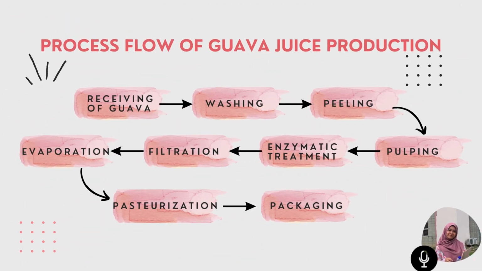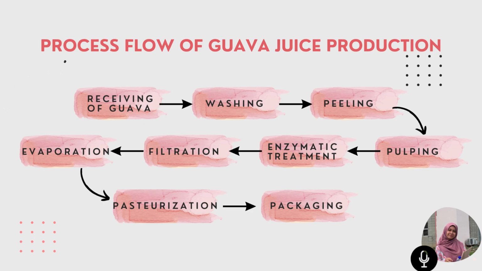This is the process flow of the guava juice production. First is receiving of guava fruit, where quality inspection will be done to choose the best fruit for production. The second process is washing to remove contaminants and dirt. The third process is peeling, where we remove the outer skin parts of the fruit as we only want to use the flesh. The fourth process is pulping to extract juice with the help of the milling process.